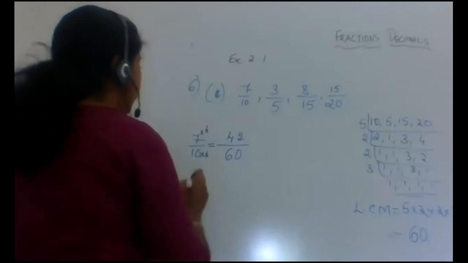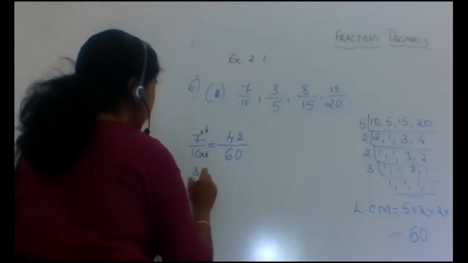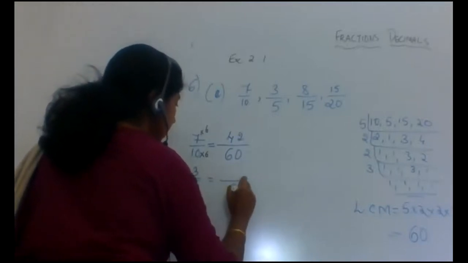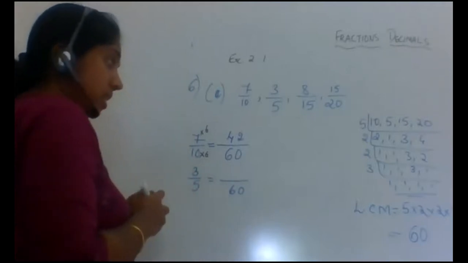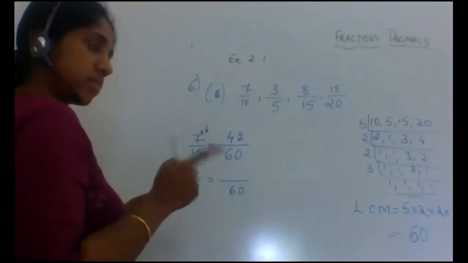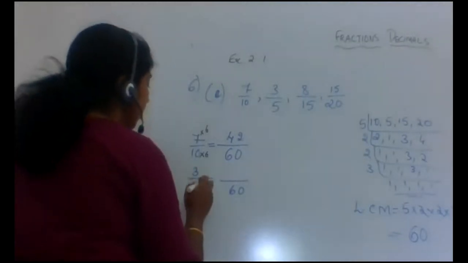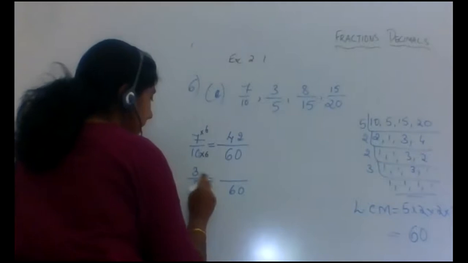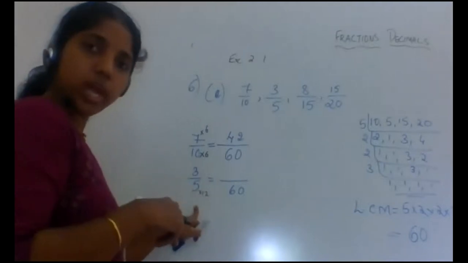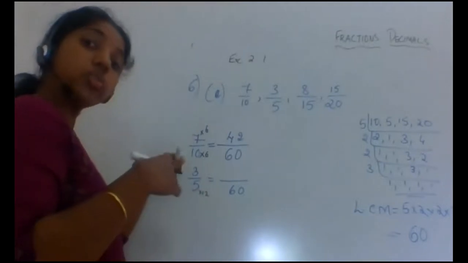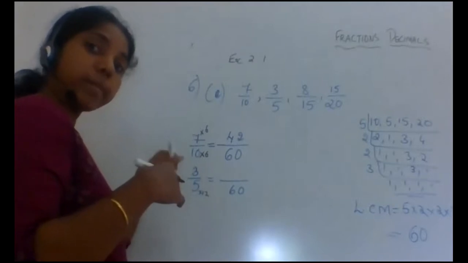Next, 3 by 5. Same way we will do. 3 by 5 equals something by 60, the denominator. 5 times how much is 60? We know that 5 twelves are 60. So multiply by 12. When you are multiplying the denominator by 12 to get an equivalent fraction, the numerator should also be multiplied by 12.